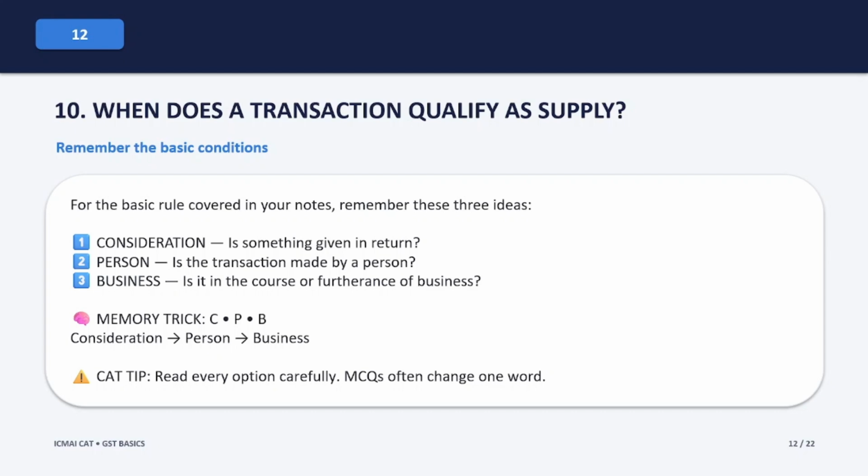And here's a memory trick. CPB: C for consideration, P for person and B for business. This can help you remember the basic framework. But one important thing: in the actual GST law, there are detailed provisions and exemptions. So don't assume that every transaction must always satisfy only these three points. For a CAT exam, always read the exact wording of the question carefully. Sometimes changing just one word can completely change the answer.